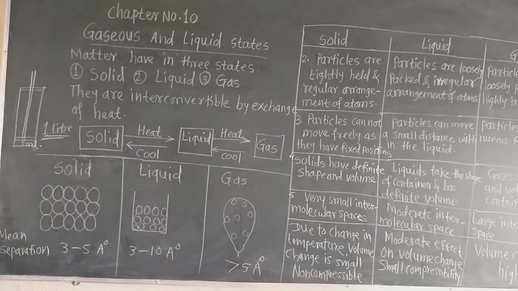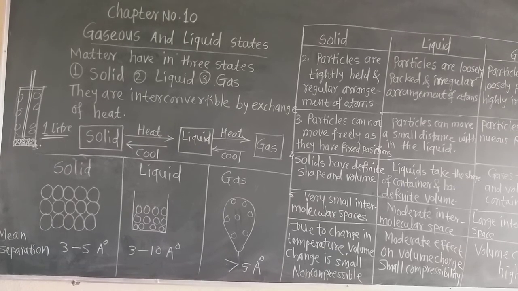What does this show? This shows that gas molecules are compressible. When the volume is 1 liter, the gas molecules are far apart from each other. But as we compress, they come closer and closer to each other. Sometimes the gas may even be converted into a liquid after compression. So gases are very compressible, and as we decrease the pressure, again we draw the piston to the upper side, and the volume becomes 1 liter of that gas again. It shows that gases are highly compressible.